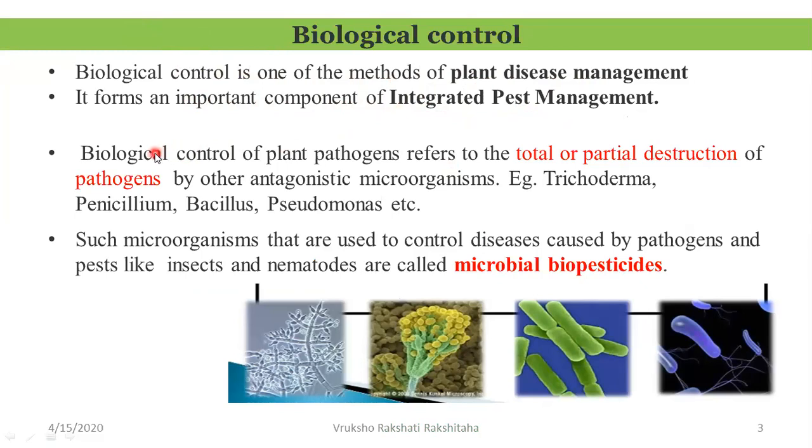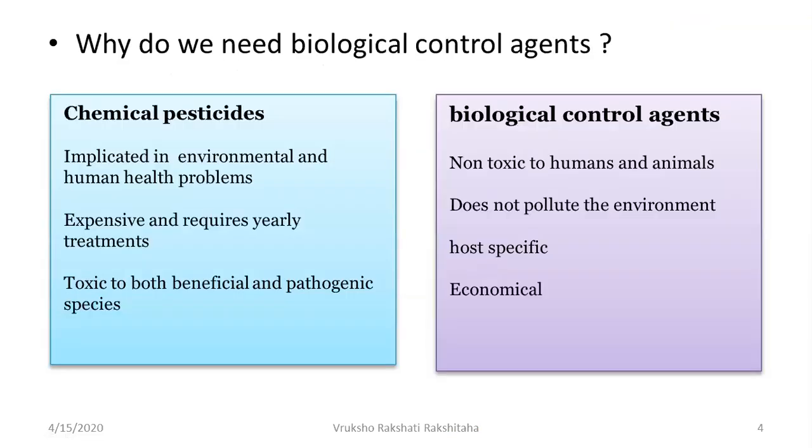Now, what is actually biological control? This is another way of describing biological control of plant pathogen. It refers to the total or partial destruction of the pathogens by other antagonistic microorganisms. For example, Trichoderma, Penicillium, Bacillus, and Pseudomonas. You can see the pics over here. This is of Trichoderma, Penicillium, Bacillus, and Pseudomonas. So such microorganisms that are used to control the diseases caused by pathogens and pests like insects and nematodes are called as microbial biopesticides.